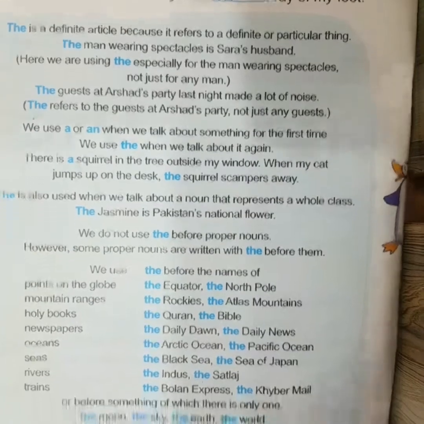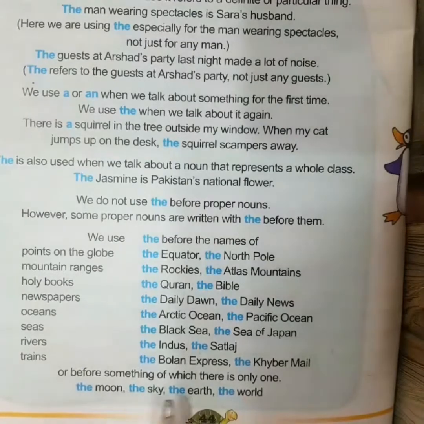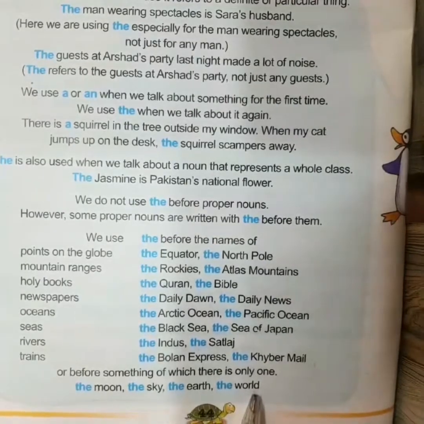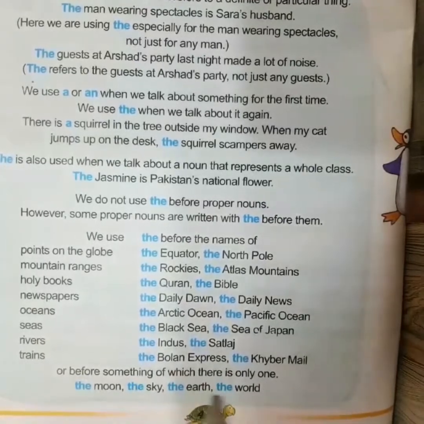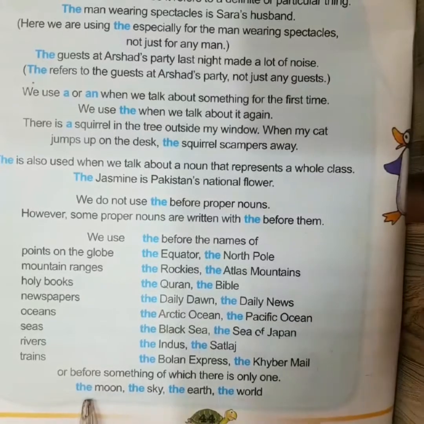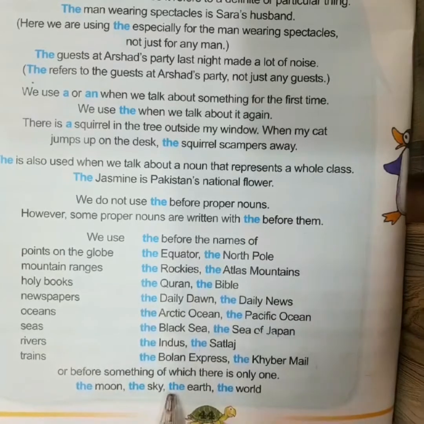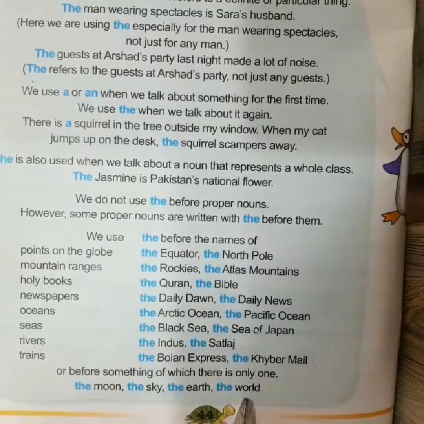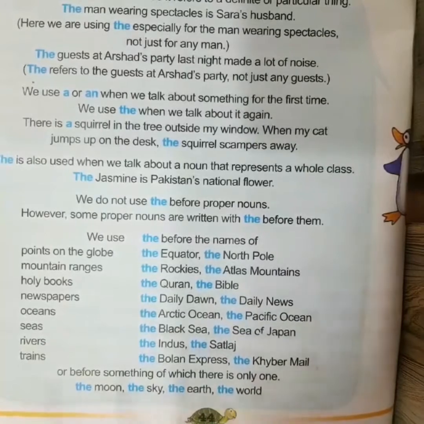Or before something of which there is only one: the moon, the sky, the earth, the world. These four things are just one in number in the whole universe. So we can also use "the" before these things. For example, the moon. We know that earth has only one moon, so we put "the" before it. The sky, the earth. There is only one earth and there is only one world according to our knowledge. So "the" has been put before world.